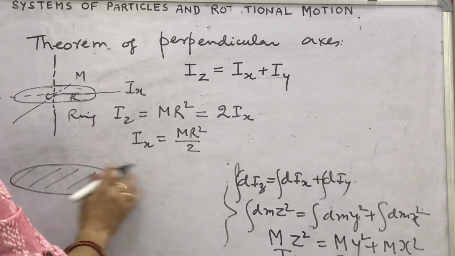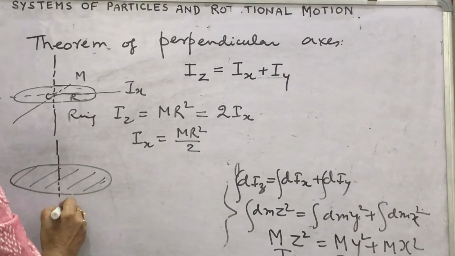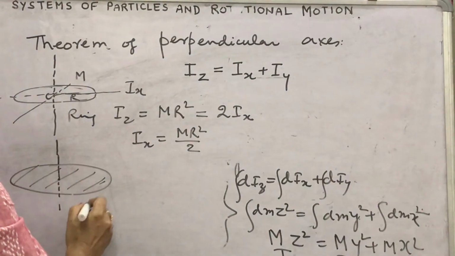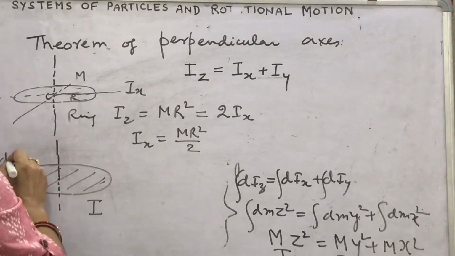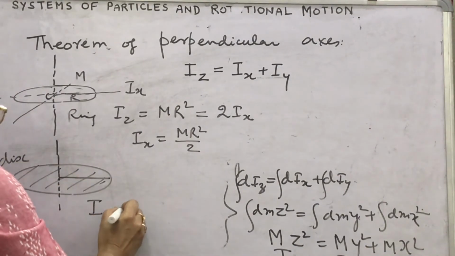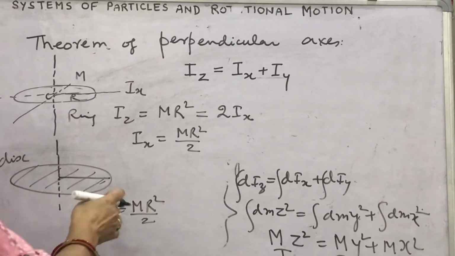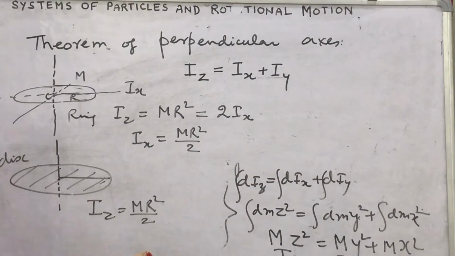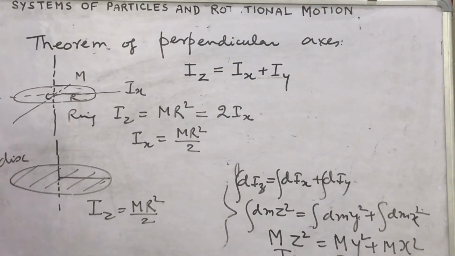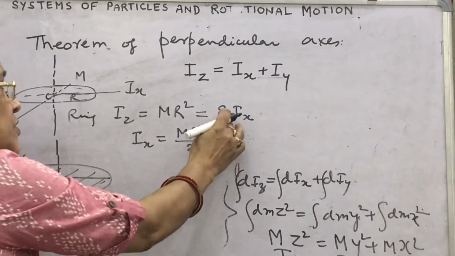Learn for a disc: if you take a disc with the whole mass distributed in the plane, what is the moment of inertia of the disc about the perpendicular z-axis? For a disc of mass M and radius R, this Iz is MR square upon 2. If you know this value, you can find it about any diameter. Again this will be equal to 2Ix.